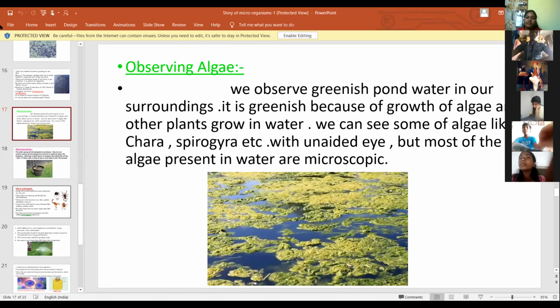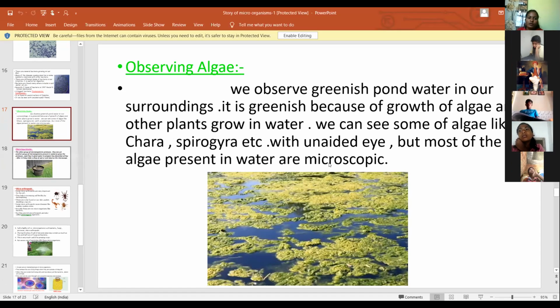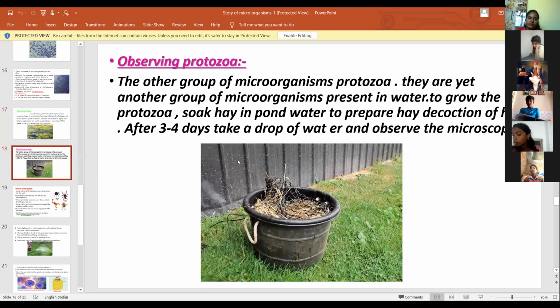Next, observing protozoa. This is another group of microorganisms present in water.